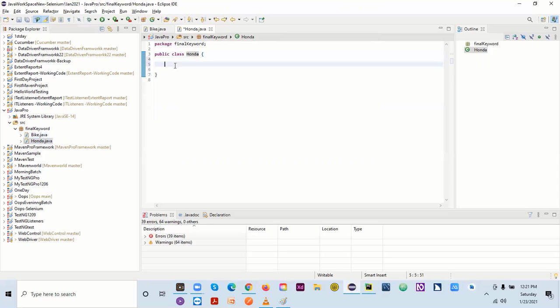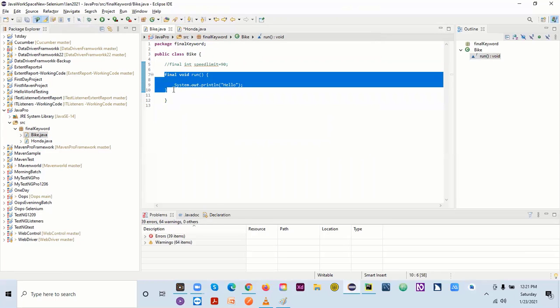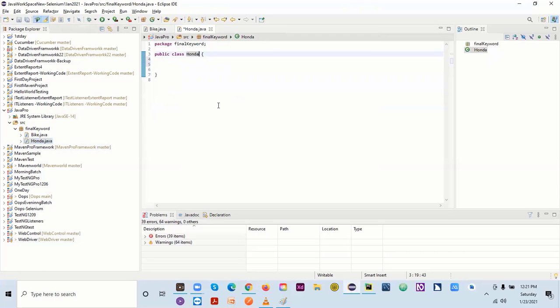Okay. So how can we inherit the property of this one? Let's say I just want this method to be used in Honda. So we need something here to use it. We have one keyword, which is extends. We are extending the property of the parent.